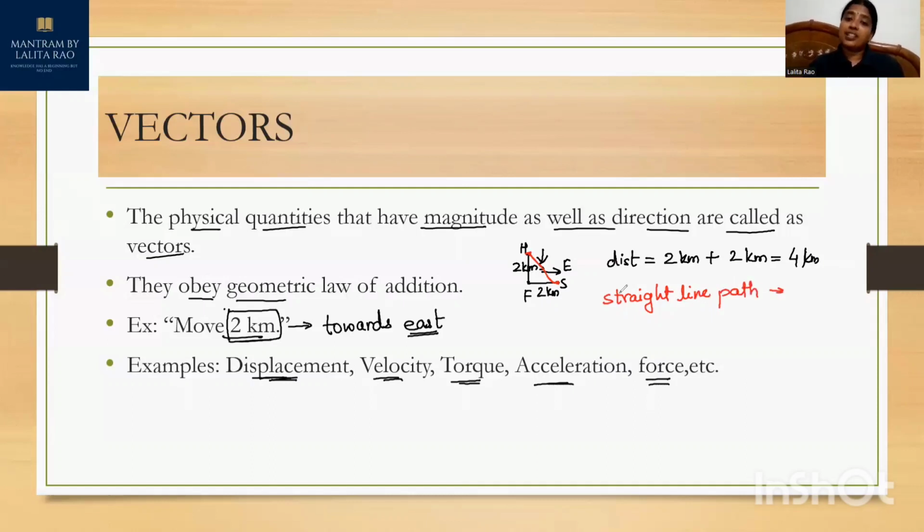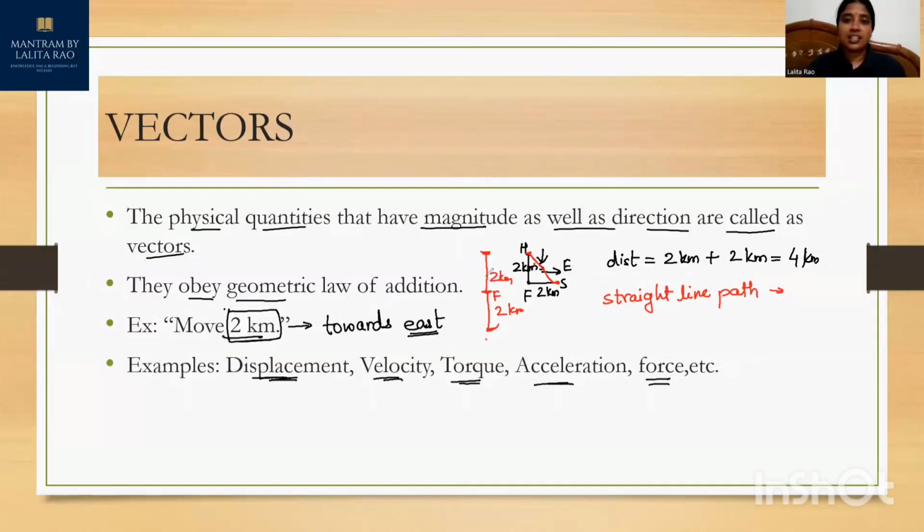If you change the direction in the same example, you start from your home to your friend's home, 2 kilometers, and then from there you move towards the school straight in the same direction, then the 2 plus 2 distance will remain the same. But in this case, displacement will also be 4 kilometers, between initial and final position.